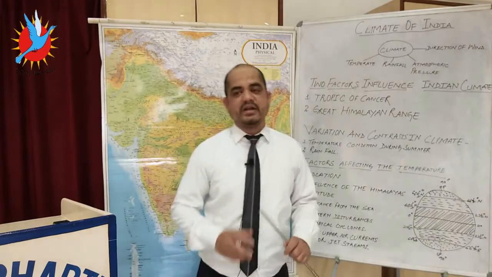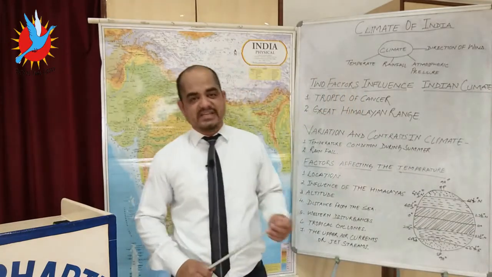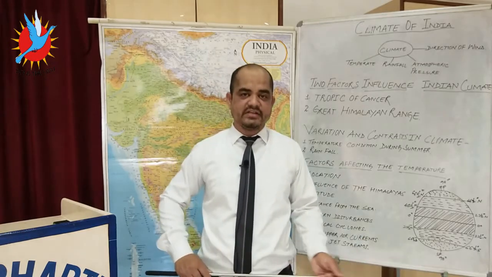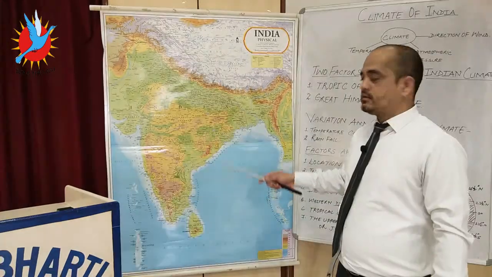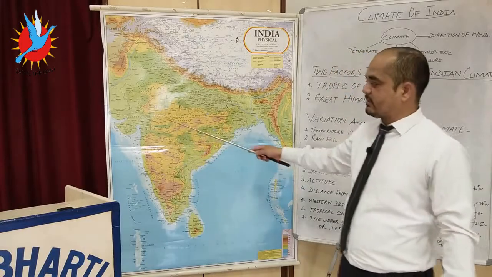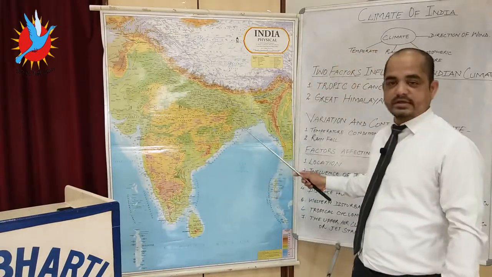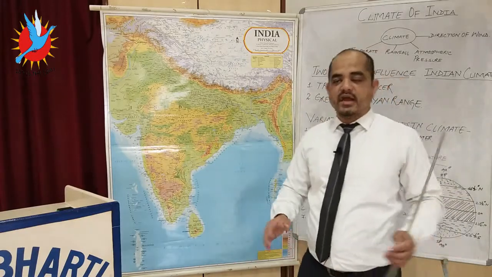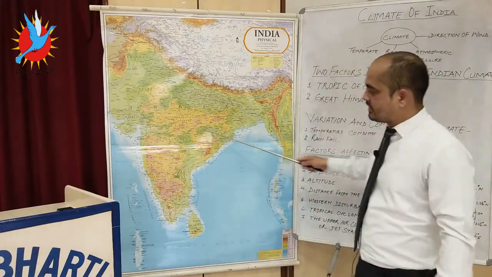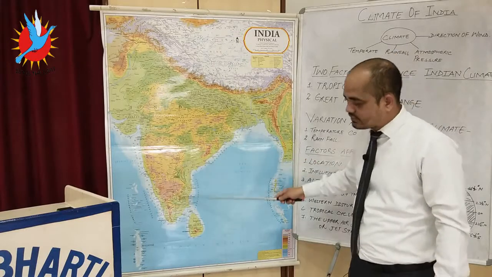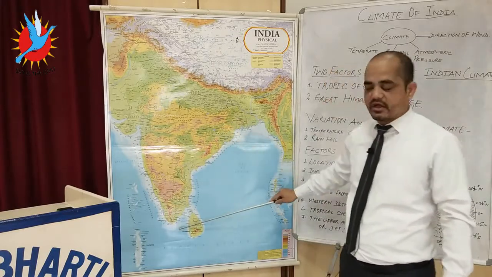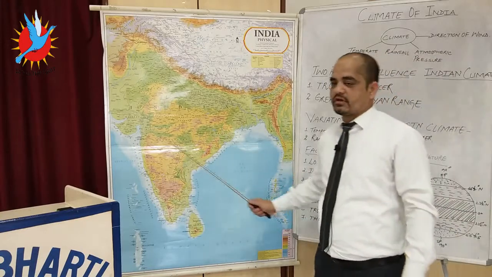Next we will discuss the 4 seasons which prevail in India on the basis of climatic conditions, and these are the hot, dry season and others. In the southern part of India, you can see the shape is peninsular. A peninsular shape is often known as an apex. Apex means it is broader from the north and tapers toward the south. It means the shape is broader and tapering toward Cape Comorin. This shape is known as the peninsula.